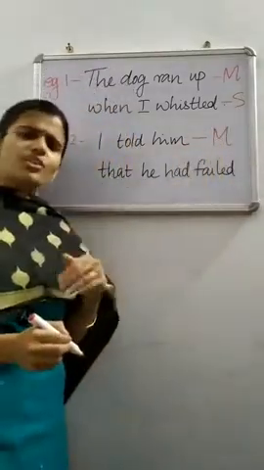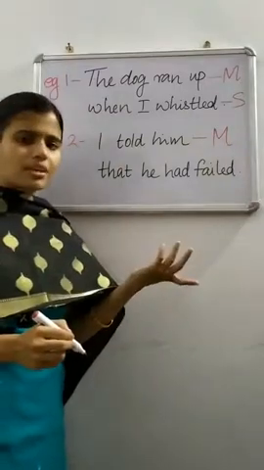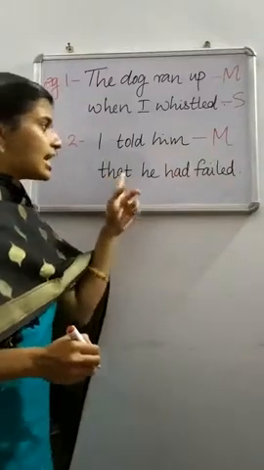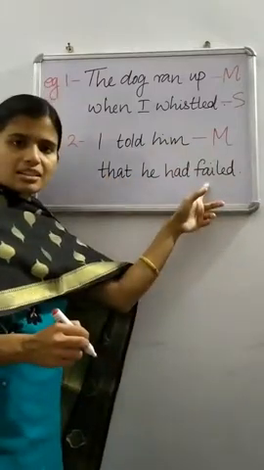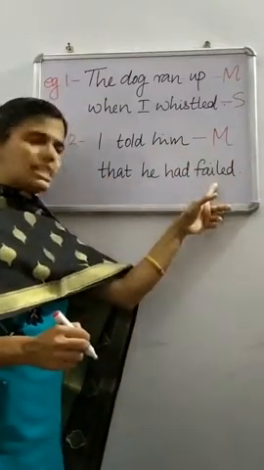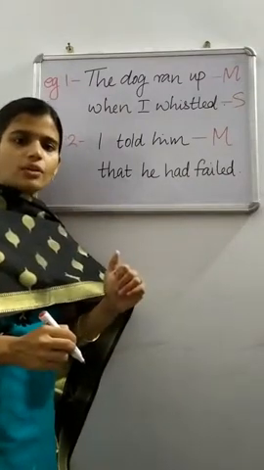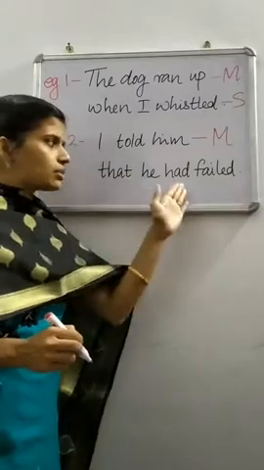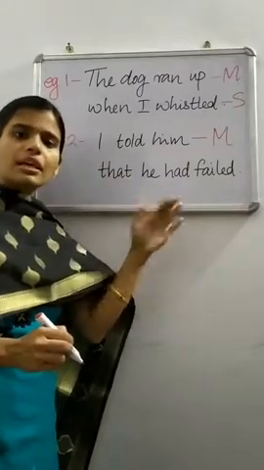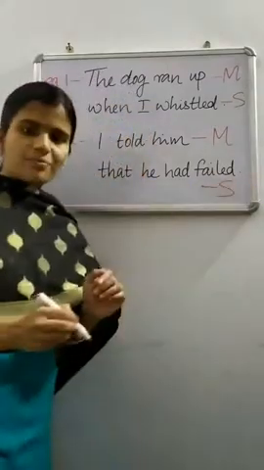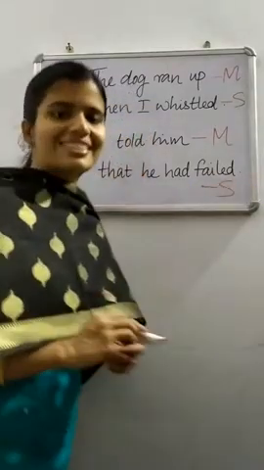Then, that he had failed. It does not convey complete meaning. It can't stand alone. We need to add something to this in order to make a complete sense. So, it's a subordinate clause. Is it clear to you?